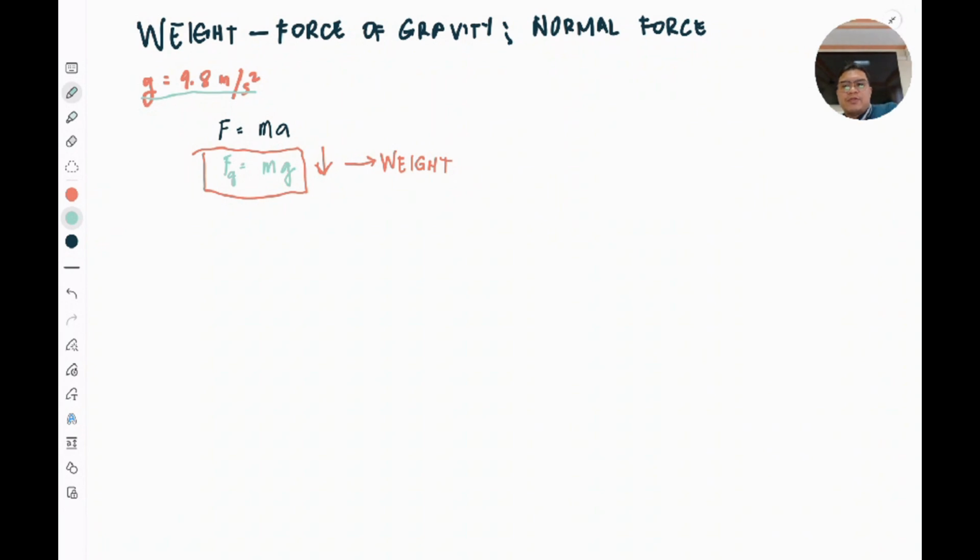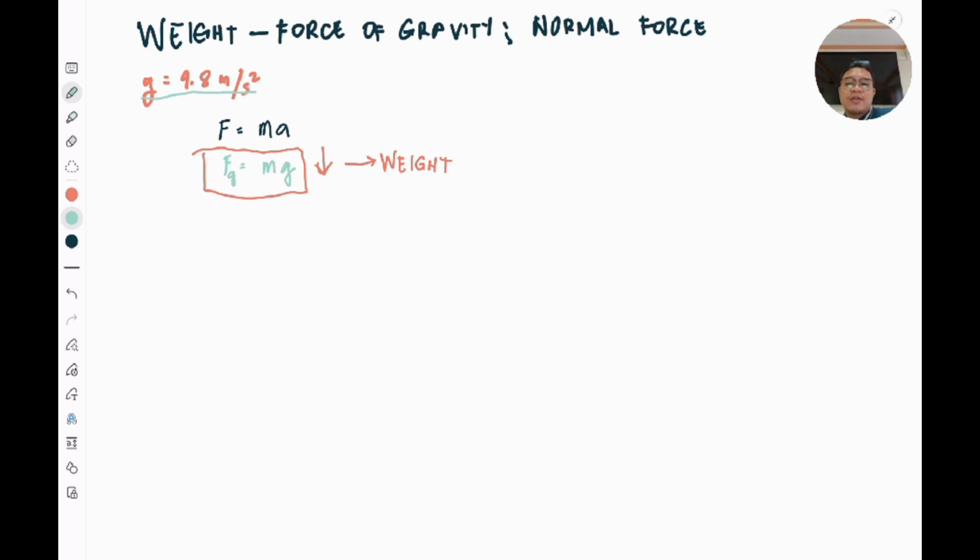Now, for this discussion, we shall focus ourselves on the concept of weight, force of gravity, and the normal force. Before we dive into the intricacies of this concept, let's try to recall first the concept of free fall motion. It was Galileo Galilei who established that regardless of the mass of the object, all of them will fall at the same rate of acceleration, in which we know that g is equal to 9.8 meters per second squared, which is the acceleration due to gravity constant.